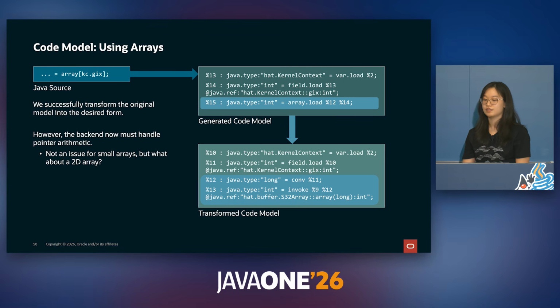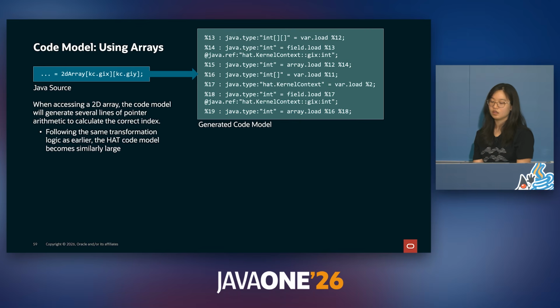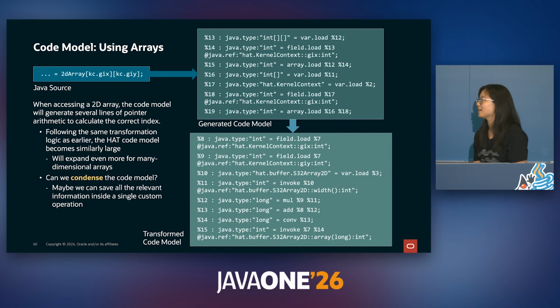With these transformations, we can achieve this conversion between the two code models. But how does this look for more complicated models? If we were to access a 2D array, for example, the code model will generate several lines of pointer arithmetic to calculate the correct index. The code model actually, from a 2D array, retrieves a 1D array row from the 2D array, and then it extracts the actual value that we want from the 1D array. Following the same transformation logic as earlier, the hat model becomes similarly as large.